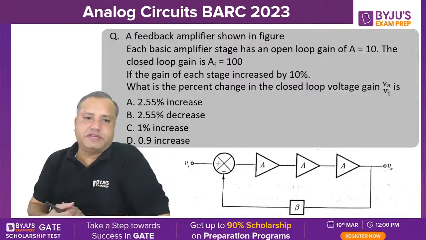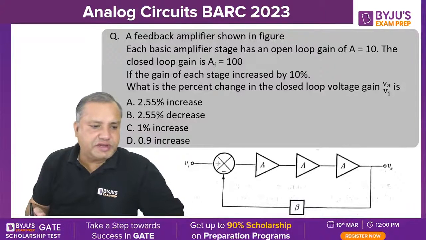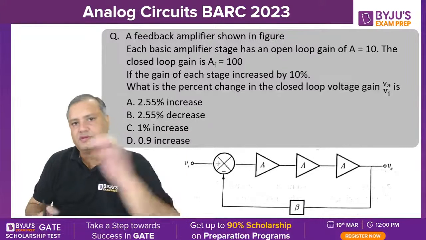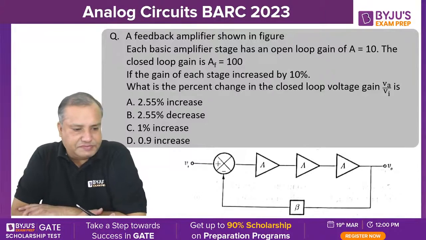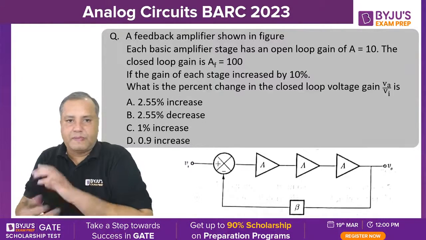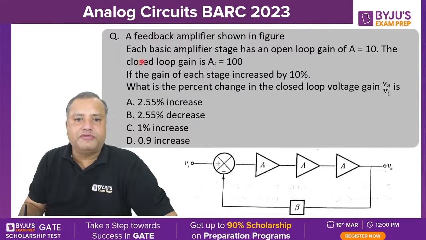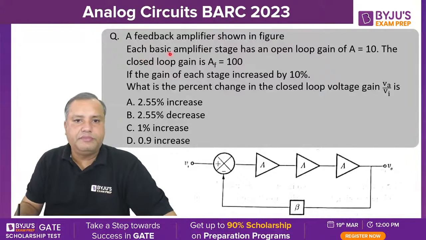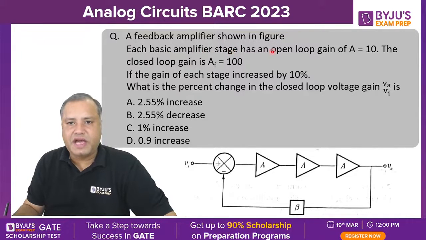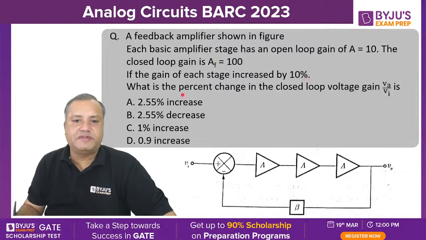Now this is a question from feedback amplifiers. So students, a feedback amplifier is shown in the figure. Each basic amplifier stage has an open loop gain A equal to 10. The closed loop gain is AF equal to 100. If the gain of each stage is increased by 10%, what is the percent change in the closed loop voltage gain?